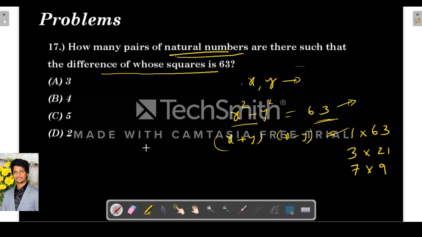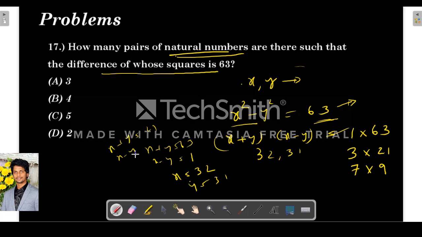So how many such pairs are possible? If x plus y is equal to 63 and x minus y is equal to 1, what is x? x is 64 by 2, 32, and y is 31. So one possible pair is 32, 31. Second, if x plus y is 21 and x minus y is 3, what is the possibility?